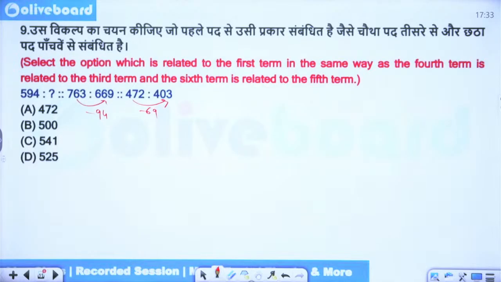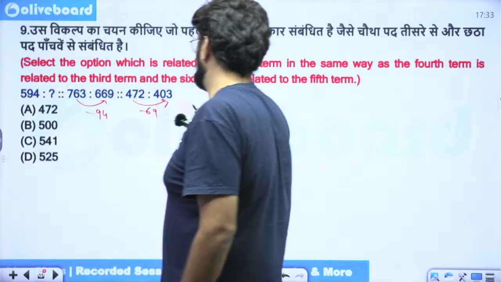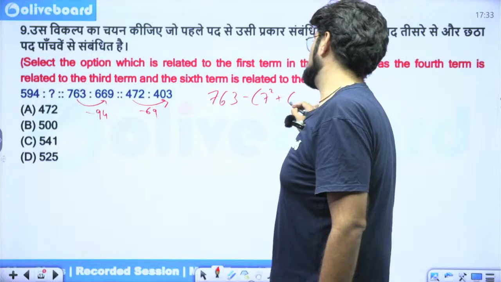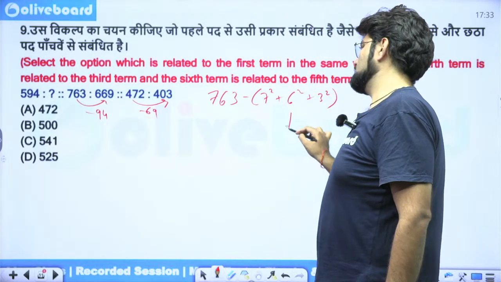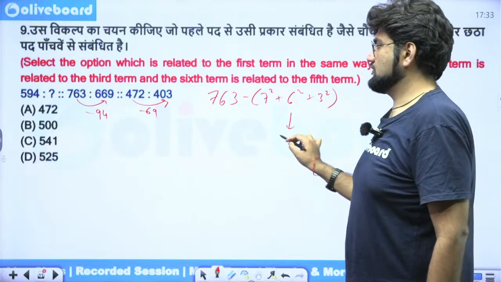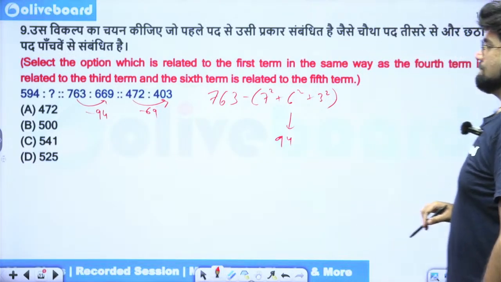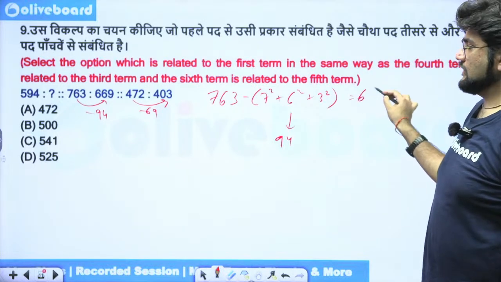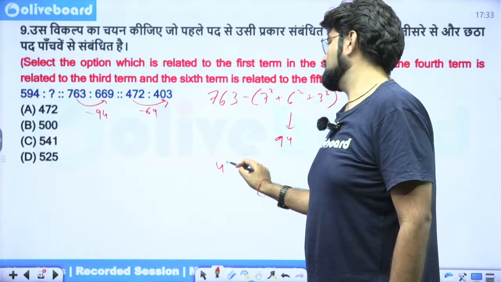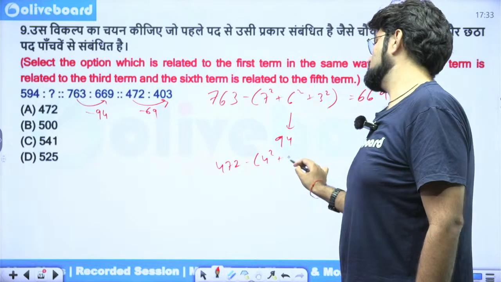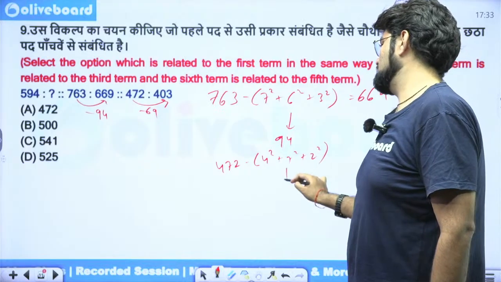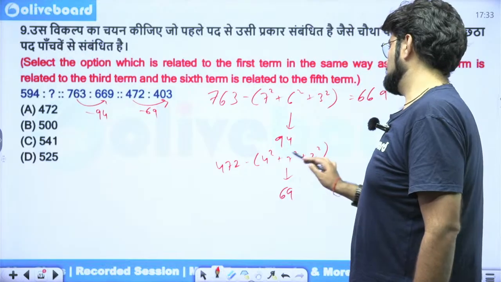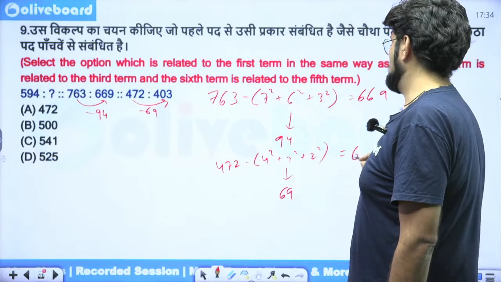But there is a technique here. It's broken down digit wise. So what they are doing here is subtracting 763 minus 7 square plus 6 square plus 3 square. So what is this? This is 49, 36, 9. That is 94. Okay, so that is giving you 669. And similarly, 472 minus 4 square plus 7 square plus 2 square. I don't expect this in your examination though, because it is all digit wise calculation, but still, for the sake of practice, we did it here. 16, 49 and 4. That's 69, sorry.